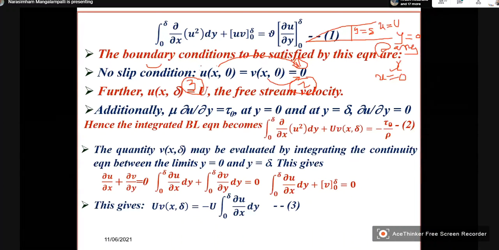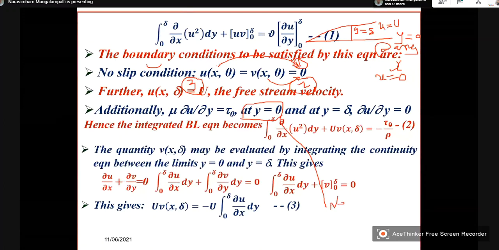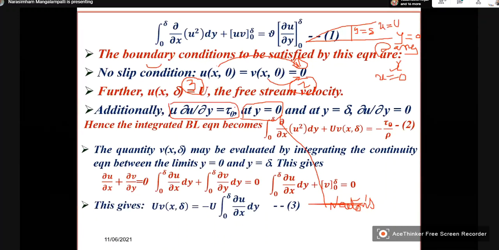Then we also have that at y is equal to 0, from Newton's law of viscosity, tau naught is equal to mu du/dy, at y is equal to 0.